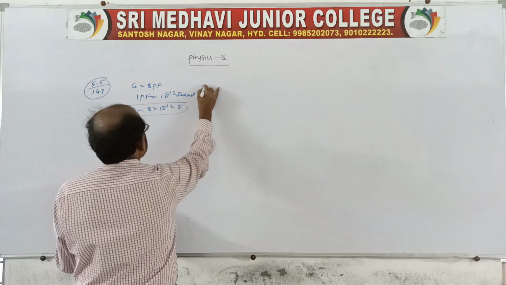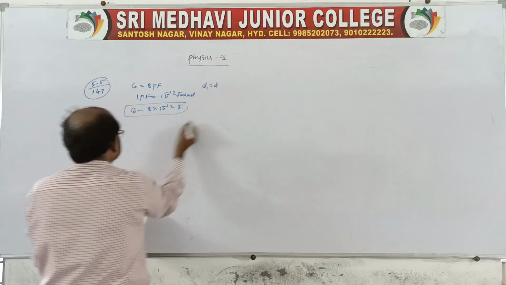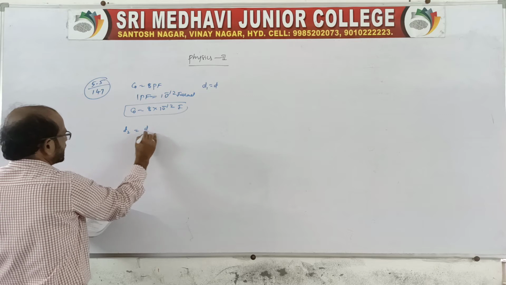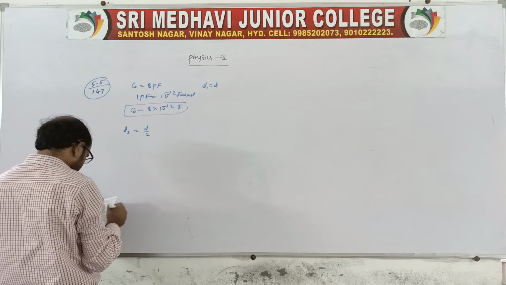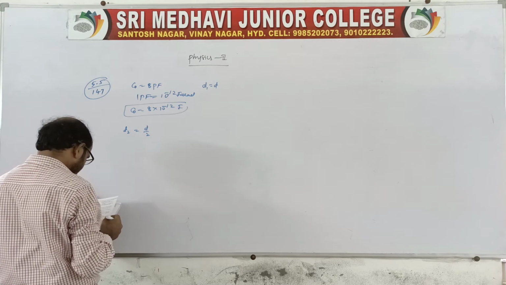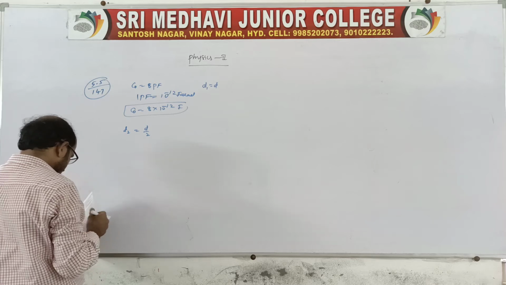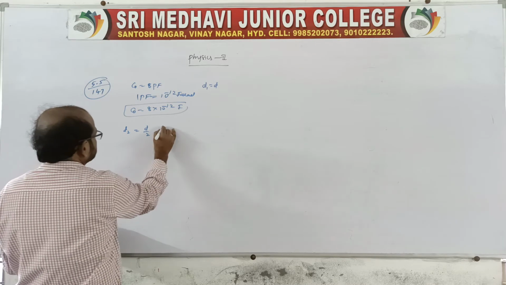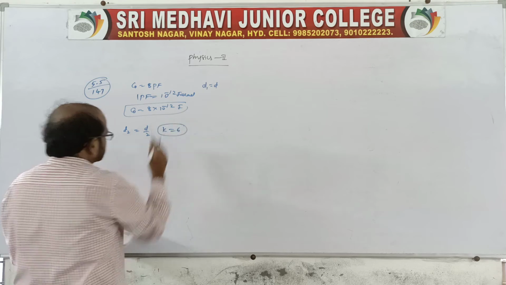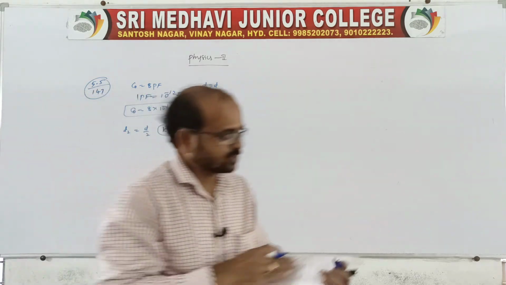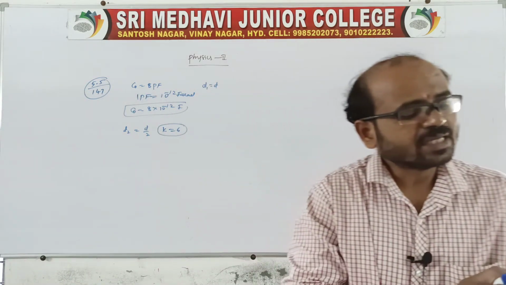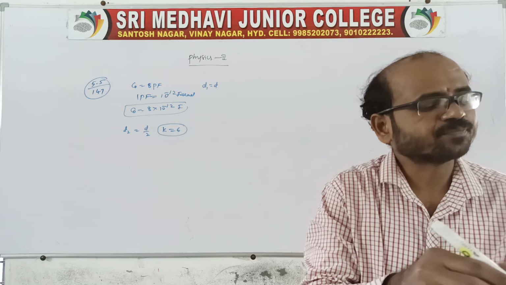So for this you take D1 is equal to D. Now the distance is reduced to half. Therefore, the space between them is filled with a substance whose dielectric constant K is given as 6. So what is being asked now? Find the effect of the dielectric constant, right?